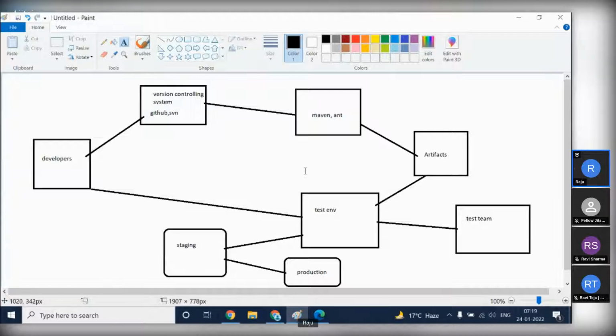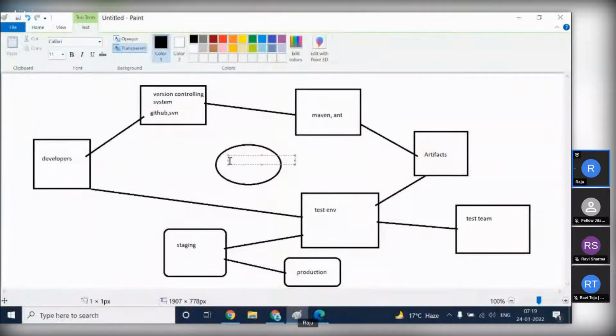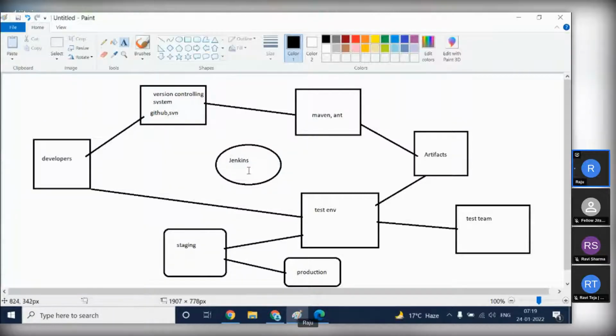With the help of Jenkins. So here Jenkins comes into the picture. With the help of Jenkins, this entire process can be automated. What will Jenkins do, let's discuss. We have to install Jenkins and we have to configure Jenkins. Why are we configuring Jenkins? Because this Jenkins tool will be configured for the automation of this entire process.